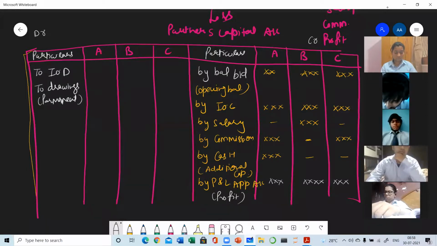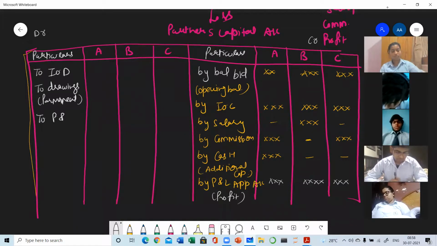And what do you mean by permanent drawing? I will be explaining this while doing the interest on drawing topic. There is a complete topic in this chapter, how to calculate interest on drawing, so there I will tell you the meaning of permanent drawing.